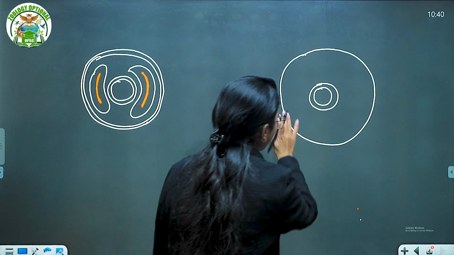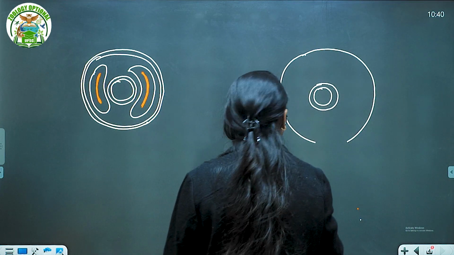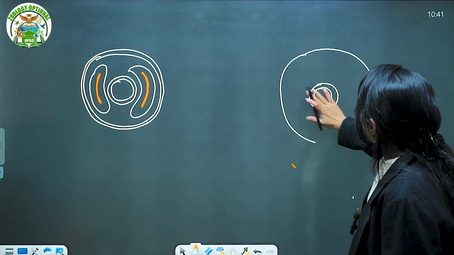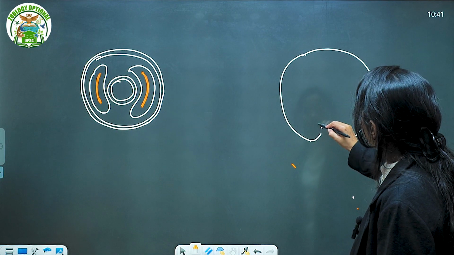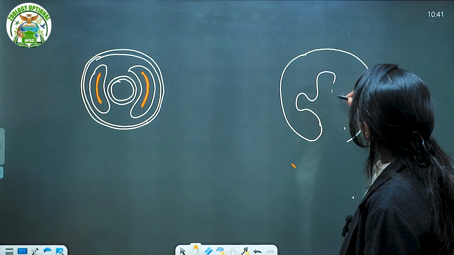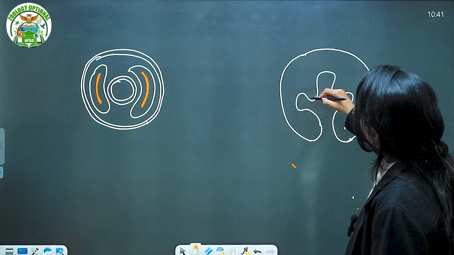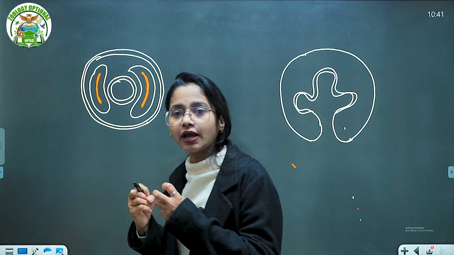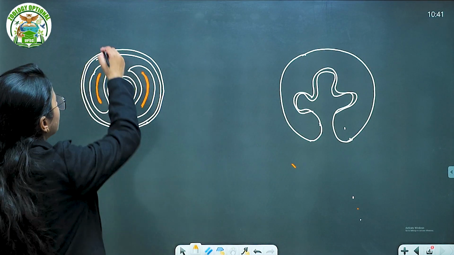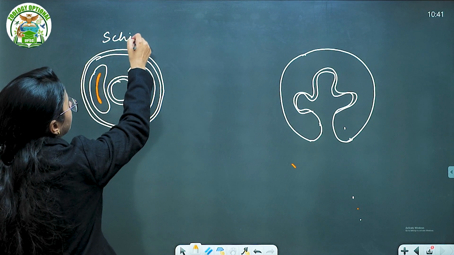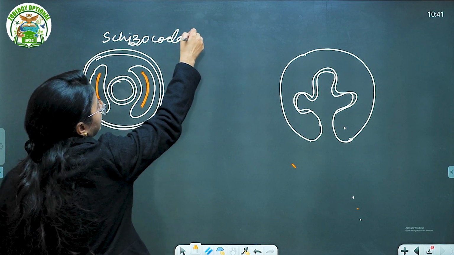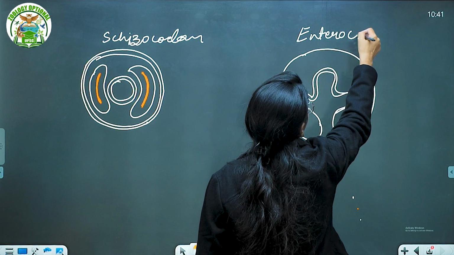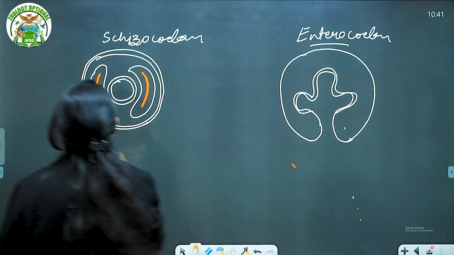But what is happening here? Here actually there is a gut you cannot see earlier like that. Here a folding of archenteron cavities occurs, and that is forming the future mesoderm. This folding becomes deeper, and that is forming the enterocoelomic cavity. So this is your cytocoelom. I'll write the difference also. This is your enterocoelom. What is happening here?